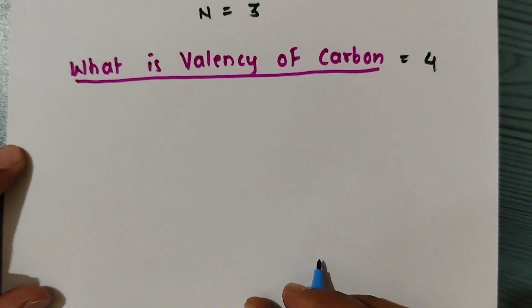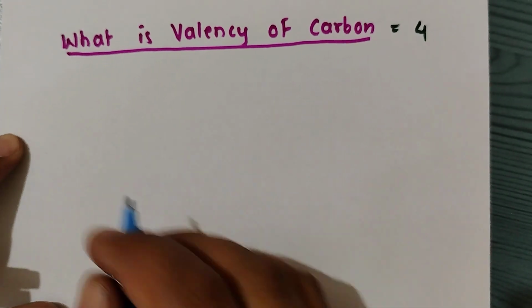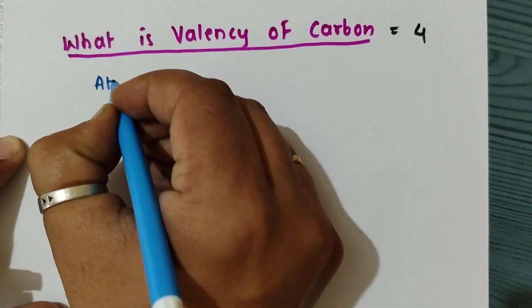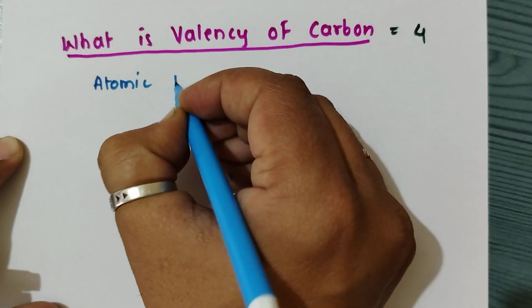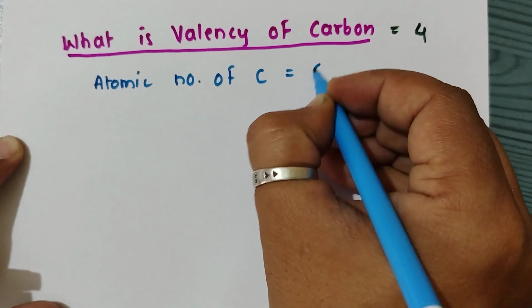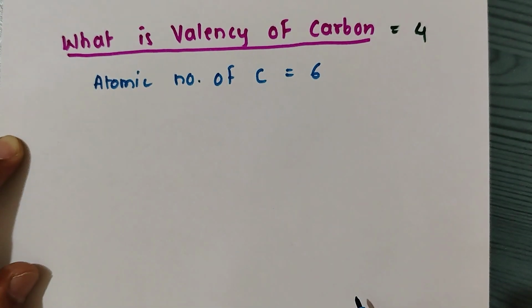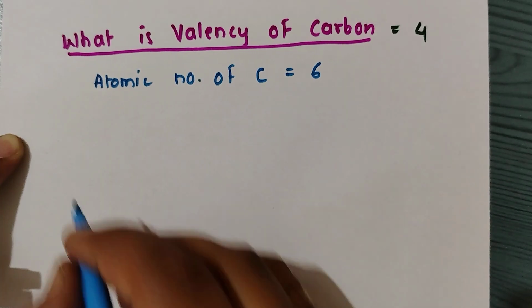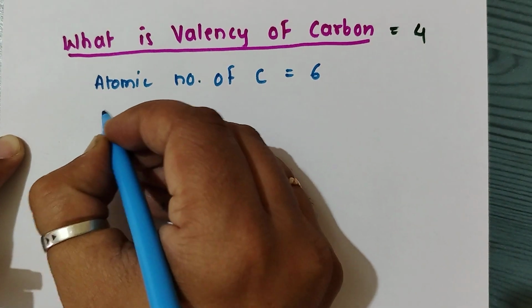So let's see here. As we know, the atomic number of carbon is 6, means 6 electrons are present in carbon. Now we write the electronic configuration.